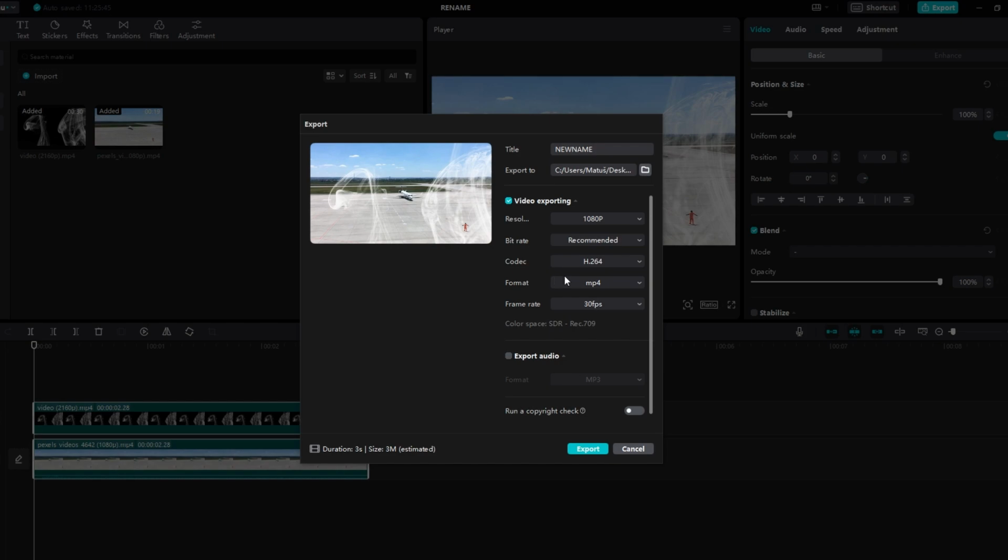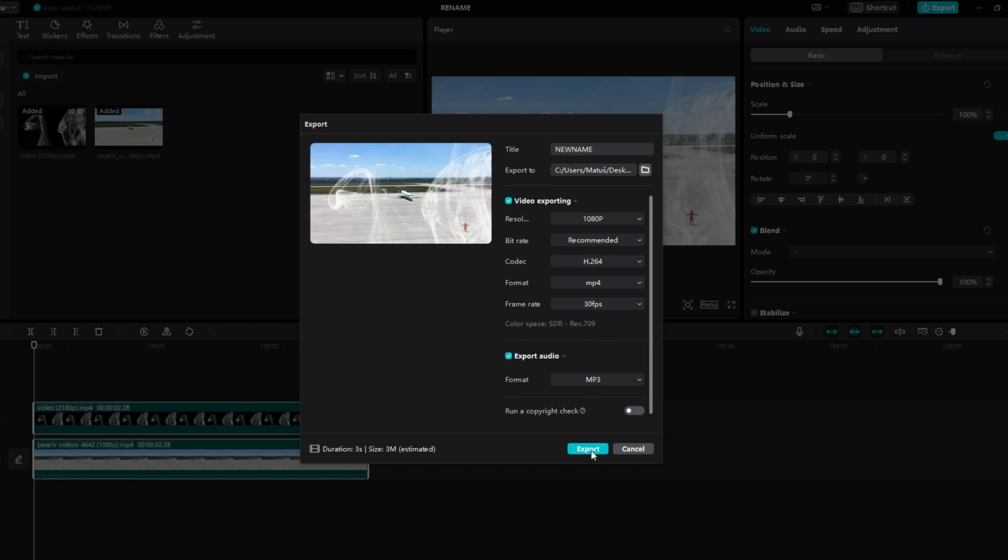Set the frame rate according to your footage. 60 fps for 60 fps footage and default for 30 fps. Ensure that export audio is checked to include audio in your exported video.